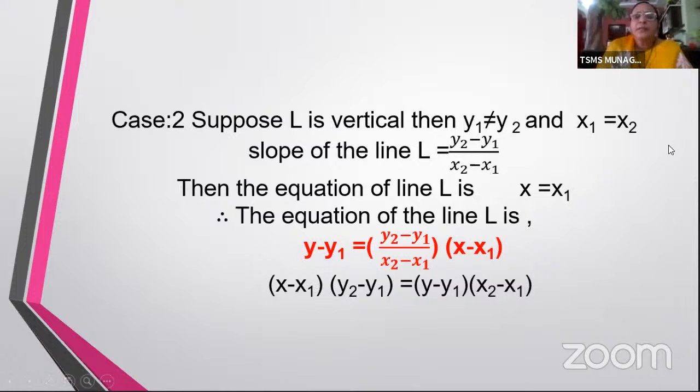So in either case, if x1 not equal to x2 or x1 equal to x2, this is called the 2-point form. So what is the 2-point form? It is y minus y1 is equal to (y2 minus y1) by (x2 minus x1) into (x minus x1). Okay, so in the 2-point form, you have got 2 points, right?